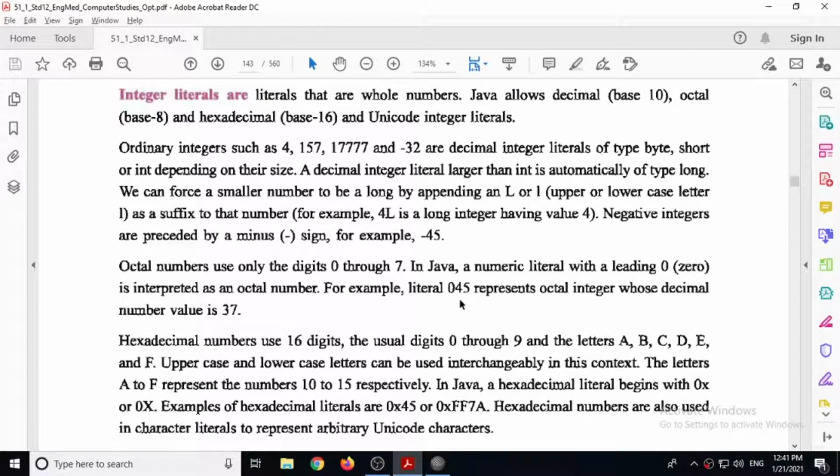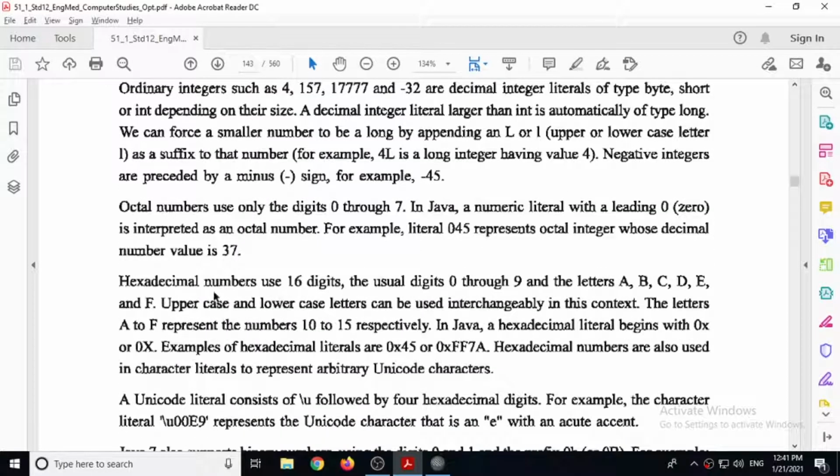Literal 045 represents an octal integer, but remember, its decimal value is 37. So our number 37 is represented as 45 in octal, and in Java if you want to make it an octal literal, then you have to give 045.